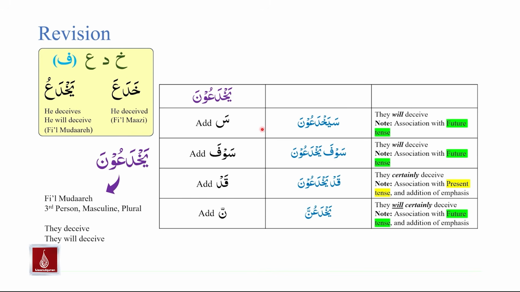Please note that with the addition of this seen, now we are associating the meaning with the future tense. Similarly, if we add saufa to yakhda'una, we will get the result saufa yakhda'una. And similar to the example above, the translation of saufa yakhda'una will also be they will deceive. So once again, we are associating the translation with the future tense. This gives us the result that the addition of this seen and saufa to fi'il mudare will create the meaning in the future tense. Next, we have the example of qad.